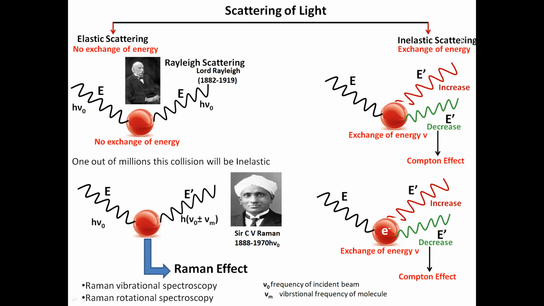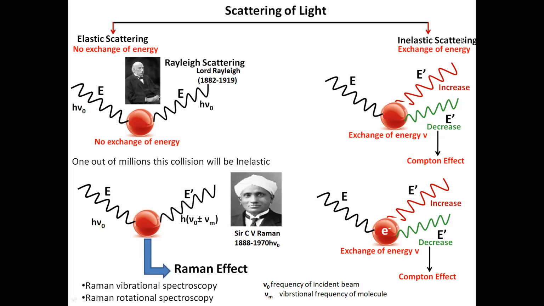It means the light ray neither gains energy nor loses energy. So that kind of scattering is called elastic scattering, and this scattering is also called Rayleigh scattering. It was discovered by a great physicist, Lord Rayleigh, and on the name of Lord Rayleigh, it is named Rayleigh scattering. So no exchange of energy is there.